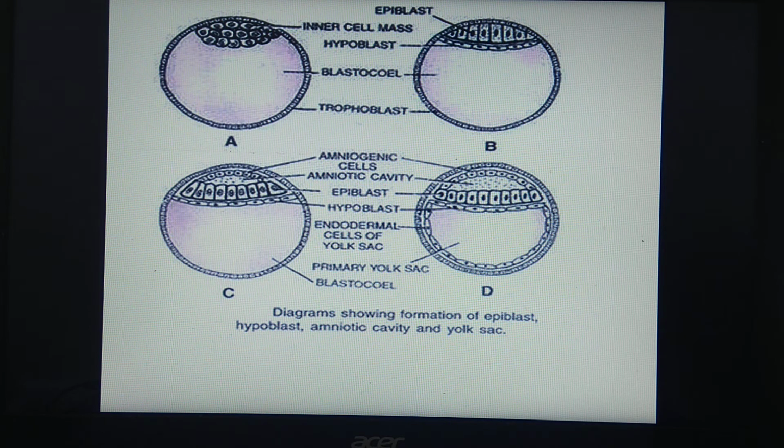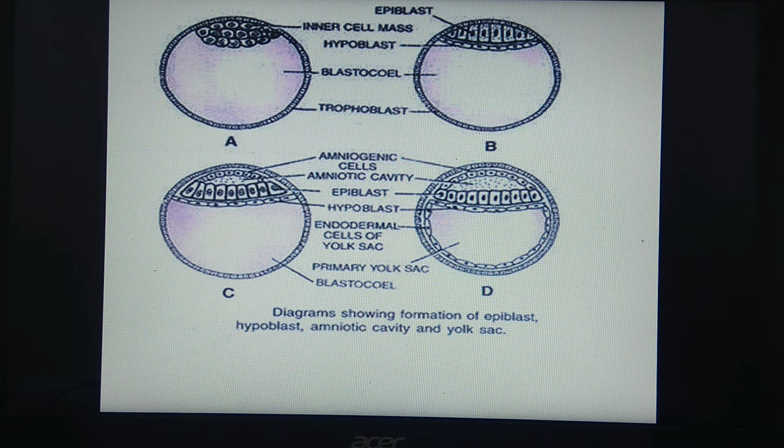Then after about 15 days of fertilization, actual gastrulation takes place, in which the bilaminar embryonic disc is transformed into a trilaminar embryonic disc. What's the meaning of trilaminar? Having 3 layers. Which 3 layers? Ectoderm, endoderm and mesoderm.